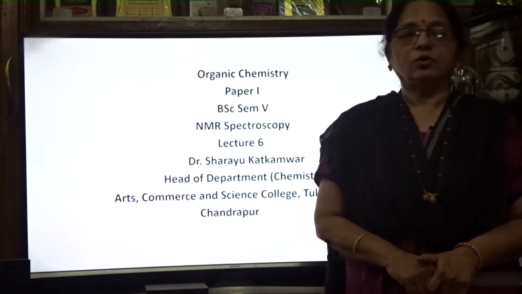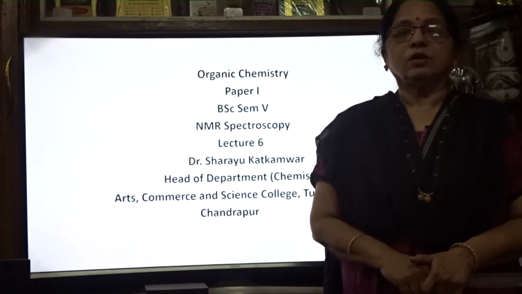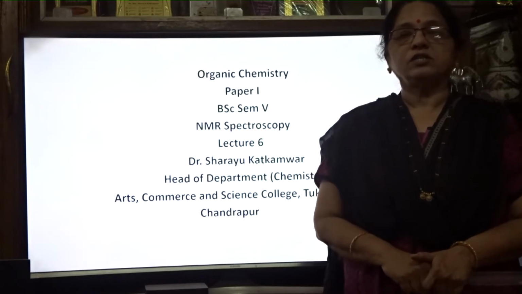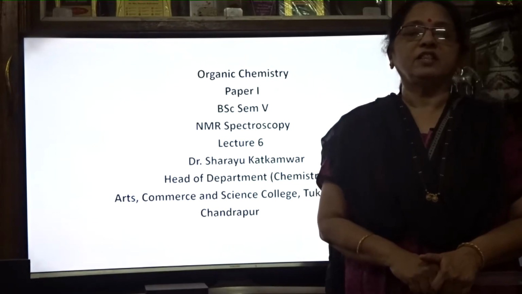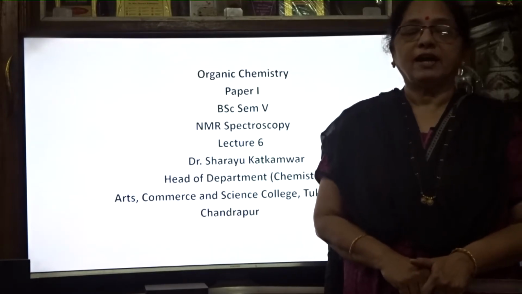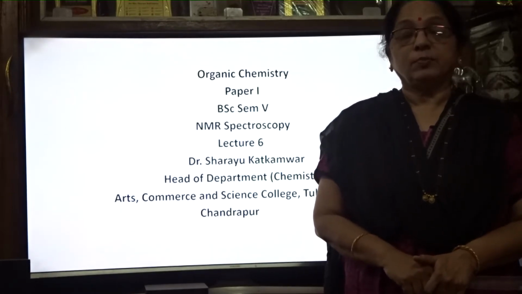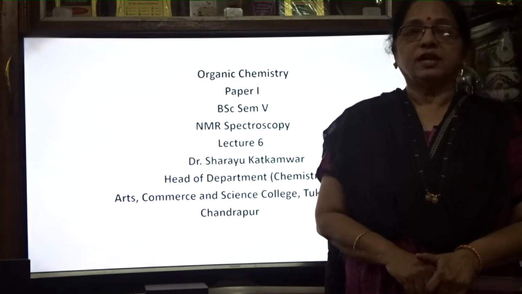So that is the rule. The n plus 1 rule depends upon the hydrogens present on the neighboring carbon. उसके बाजू वाले कार्बन पे कितने हाइड्रोजन है, depending upon that the peaks are there. So depending upon that the coupling takes place, and due to which the splitting of protons takes place.